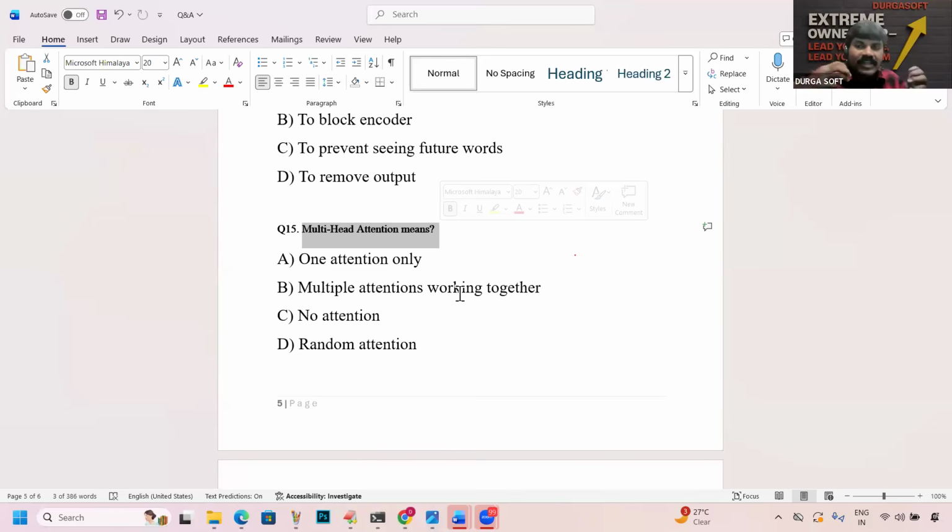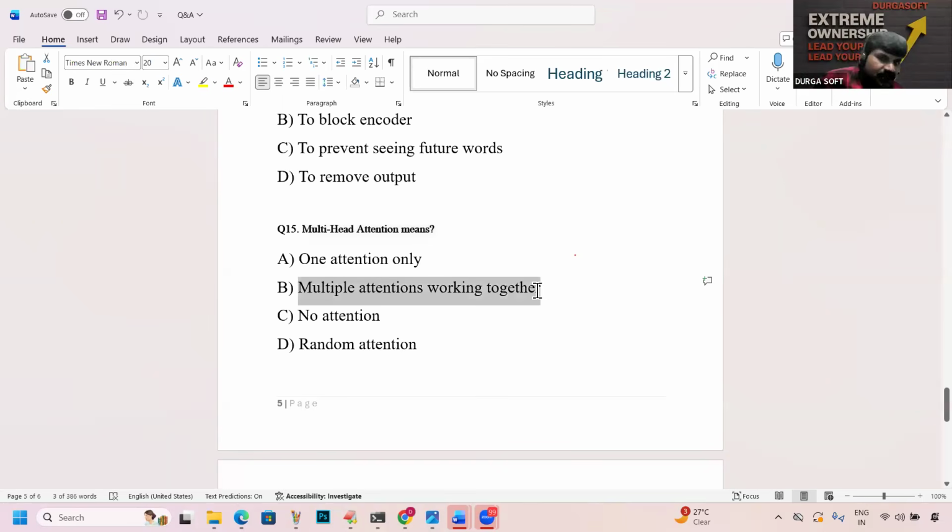So my encoder can understand the input statement properly. Options: one attention only, multiple attentions working together, no attention, random attention. Which one is the correct answer? B. Multiple attentions working together.